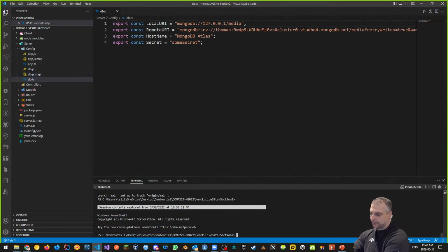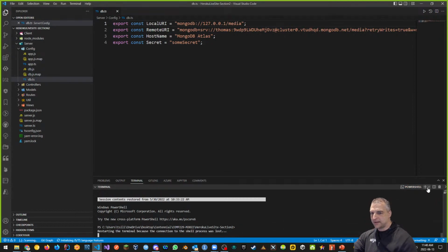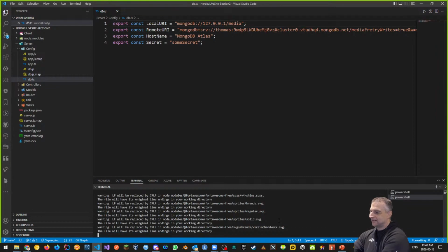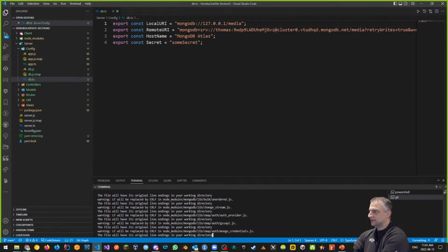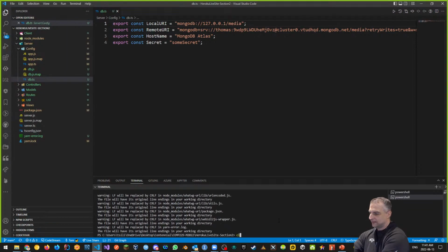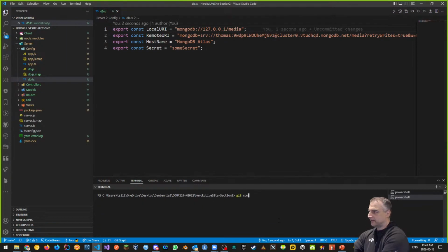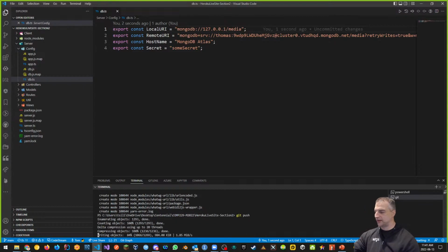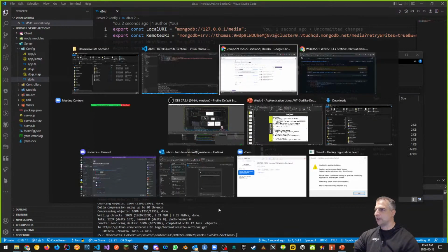We can say here we go, git add dot. That's all those things changed. So switching everything around. And then git commit -m, and we'll say updated project to connect to MongoDB Atlas. Git push, and once it's pushed up to GitHub, if everything's successful, yay, then we can go watch it here in activity.